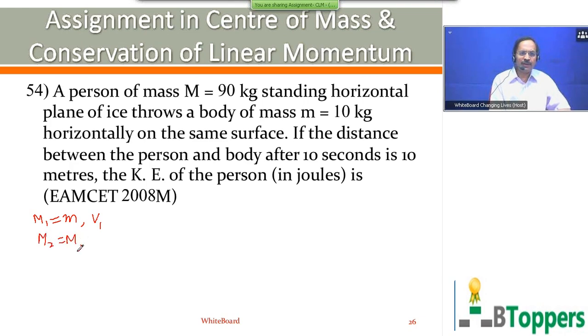Let V2 denote the magnitude of the velocity gained by the person after the person throws the body along the surface.